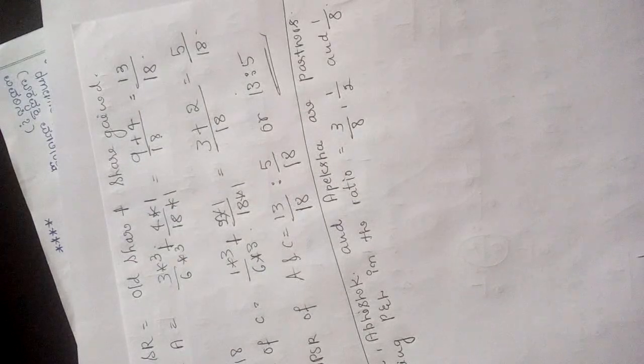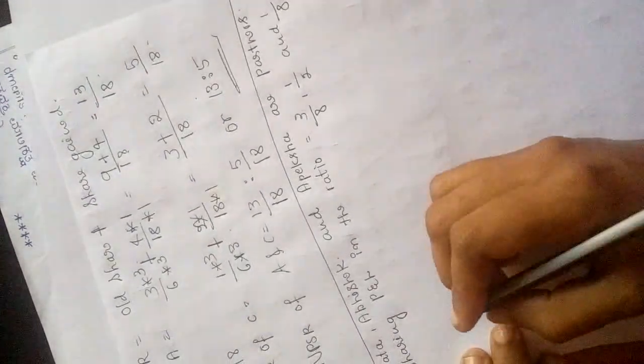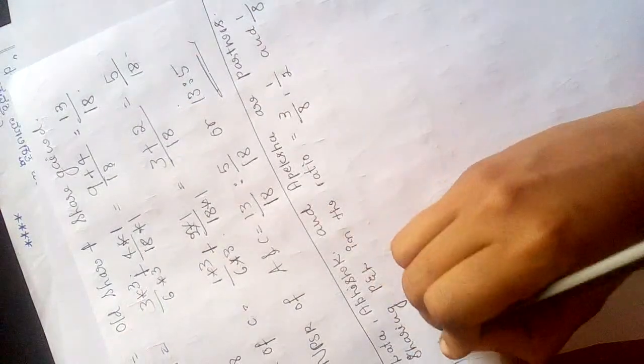So you know when profit sharing ratios are given in a fraction form, you need to calculate in a ratio form. Okay. Then so here